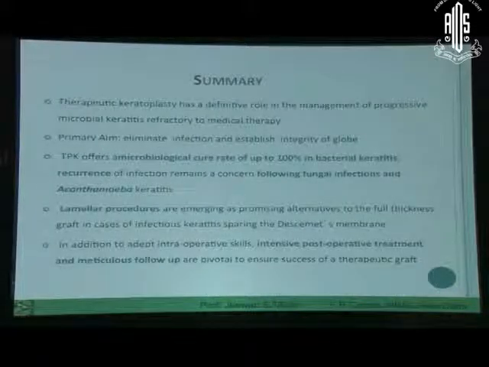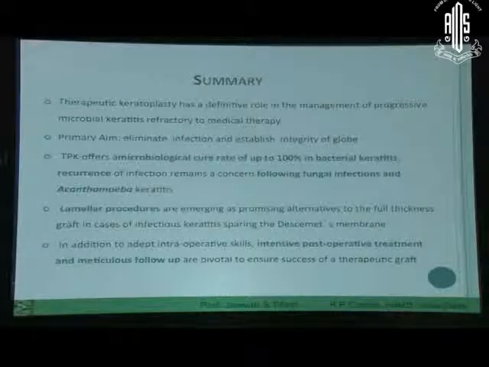To summarize, therapeutic grafts in infectious keratitis have a role in a large number of patients where we normally don't succeed with antimicrobial treatment, especially in those patients where you could not isolate the organisms. If you have a group of patients who have isolated organisms and you have a sensitivity, the chances of requiring a therapeutic graft are less than in those patients where you have no isolations. The primary aim is to maintain the integrity of the globe and achieve visual rehabilitation in some patients where grafts succeed.